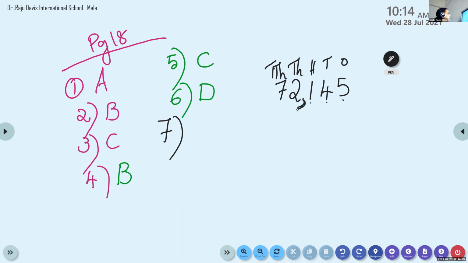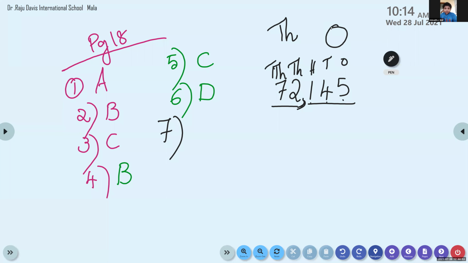72 is in which period? You can see here. 72 is in thousands period, and these three are in ones period. Advaita, can you help? She was absent last class. How to read this number? Can you see the number?